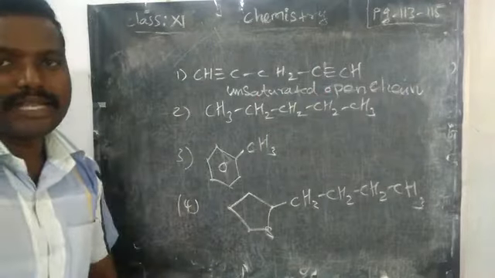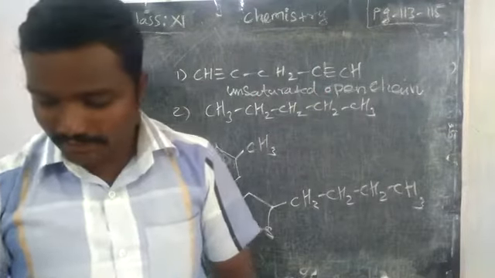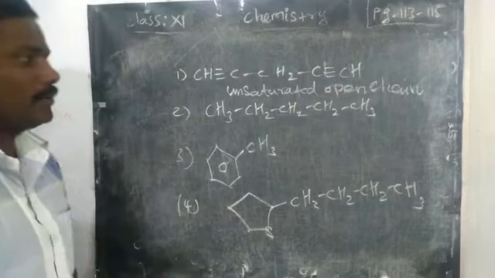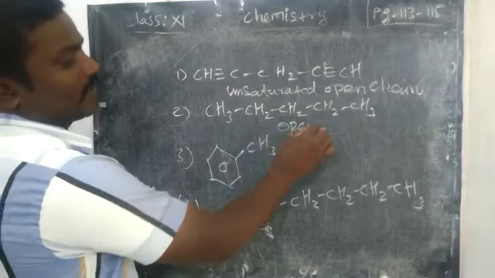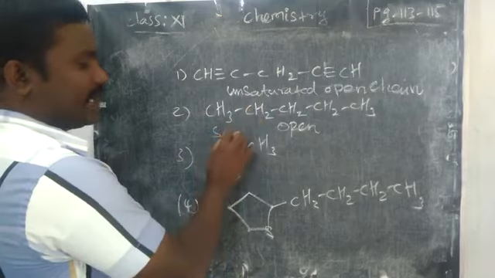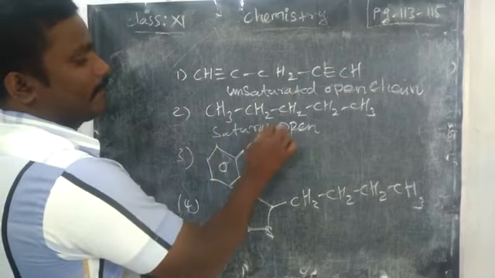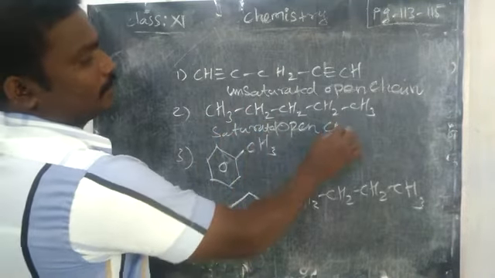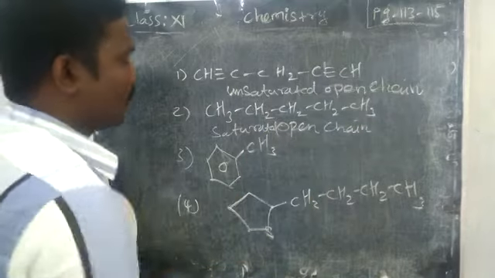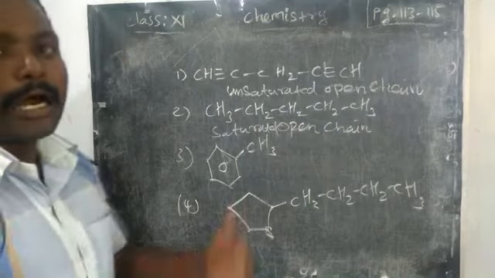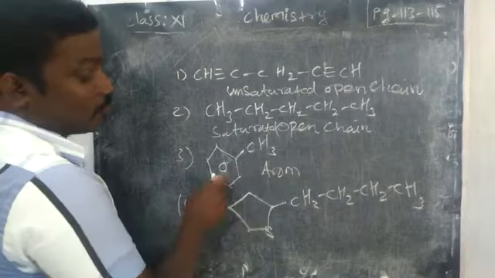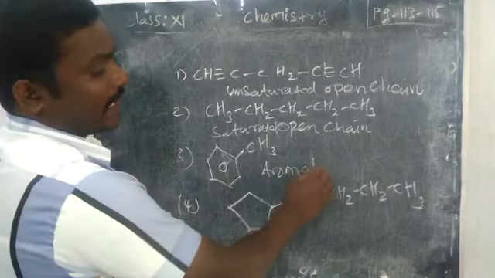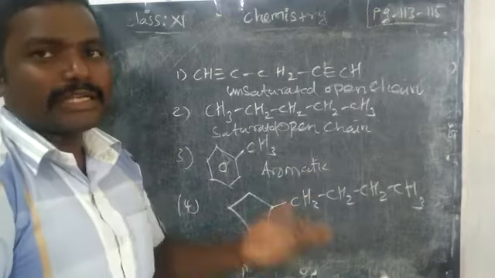Next one, simply an open chain compound, saturated. This one is an aromatic compound, and within aromatic we have benzenoid and non-benzenoid.